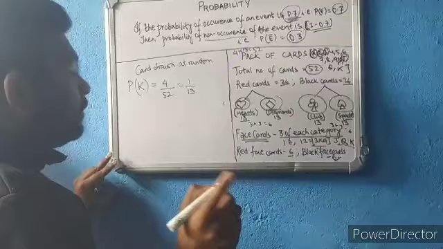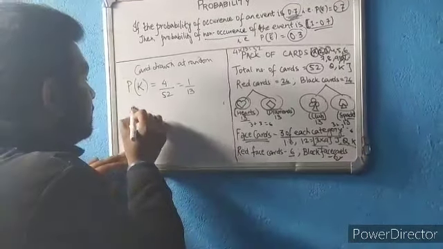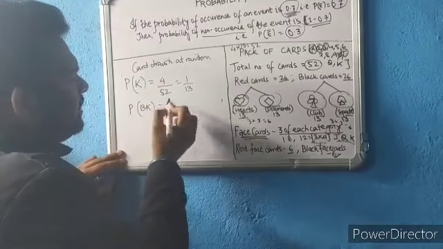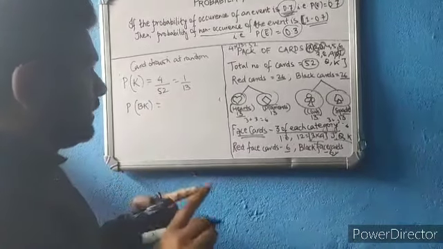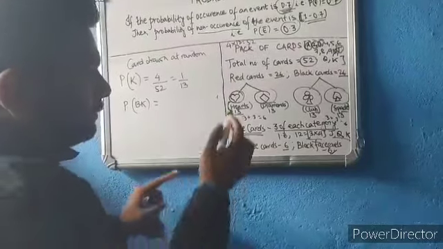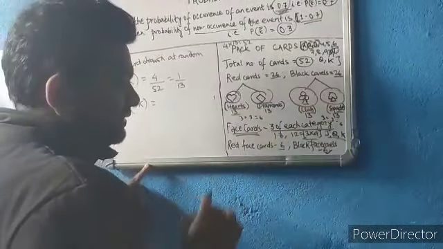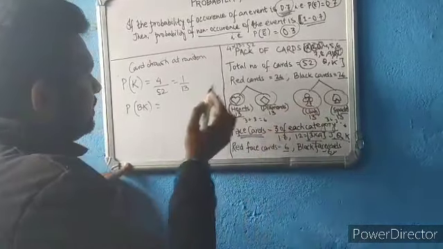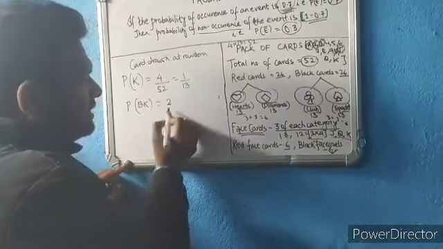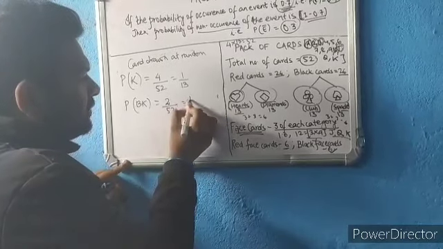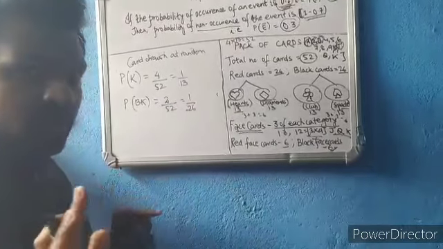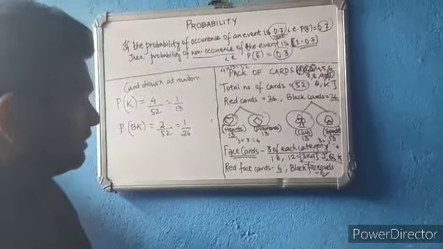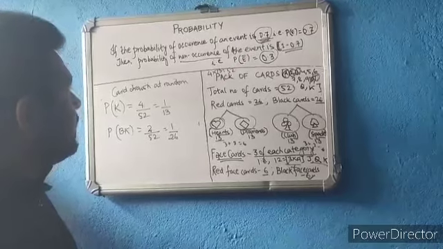Now if I ask you, what is the probability of drawing a black king? So how many black kings are there? In total we have 4 kings, heart, diamond, club and spade. Okay, so black means club and spade only. So how many kings will be there in total? 2 kings. 2 divided by 52, this will give you 1 by 26. Are you getting my point? Is it okay?